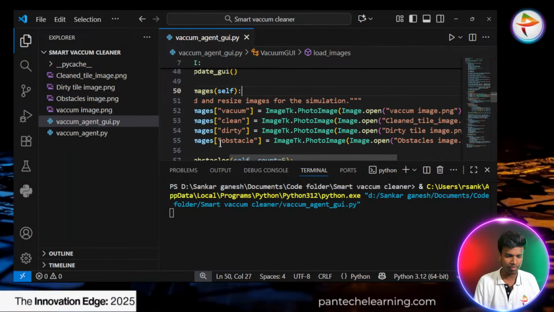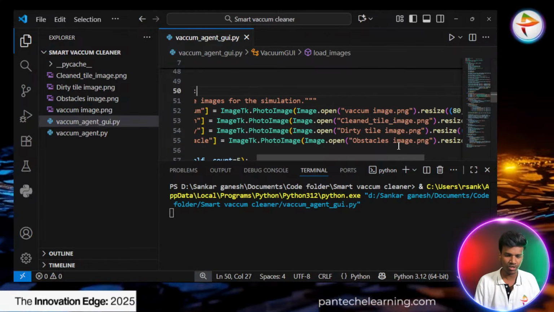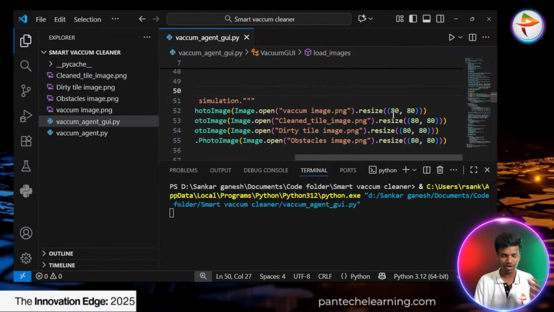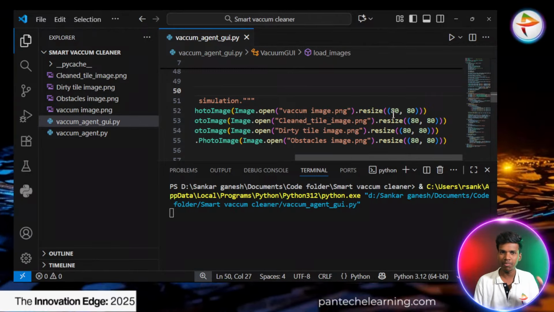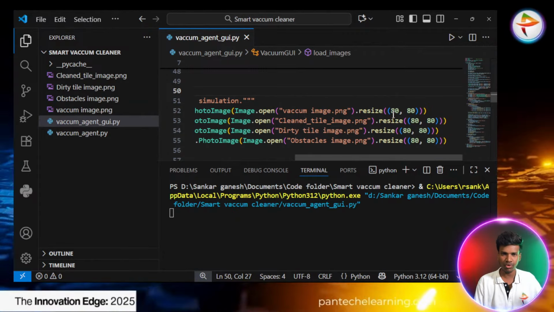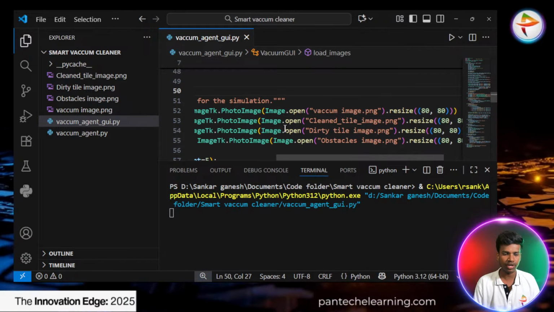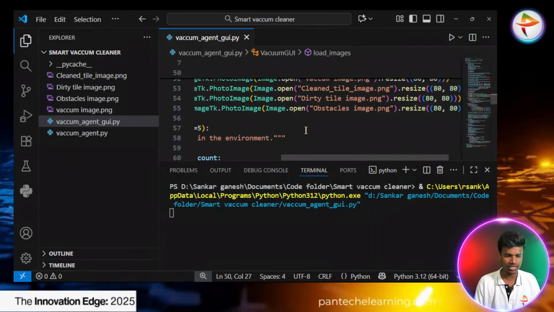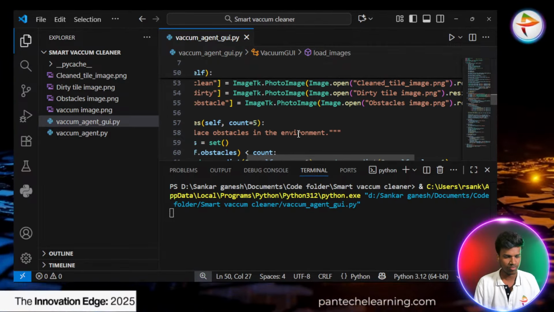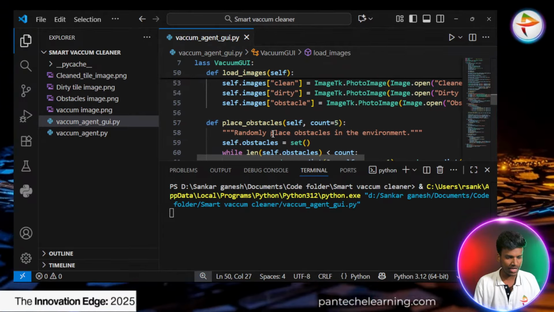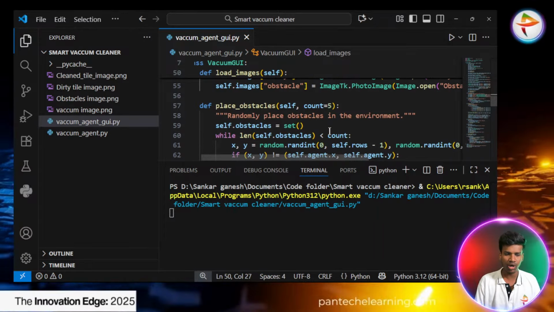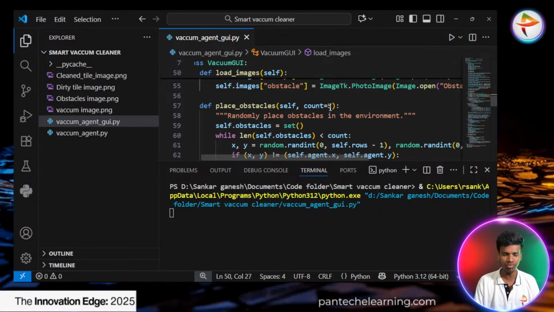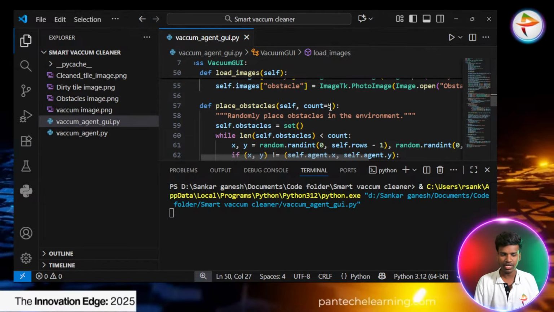Clean tile image, dirty tile image and obstacle image, everything I have to represent, and every image is equal in size. That helps in assigning the images and running the UI cleanly, so they're not getting errors. That's why every size is 80 by 80, 80 length and 80 width. Then place obstacles, a count of 5. I can increase or decrease the count here. Now I randomly give it a count of 5. If I want to increase or decrease, that's my wish.